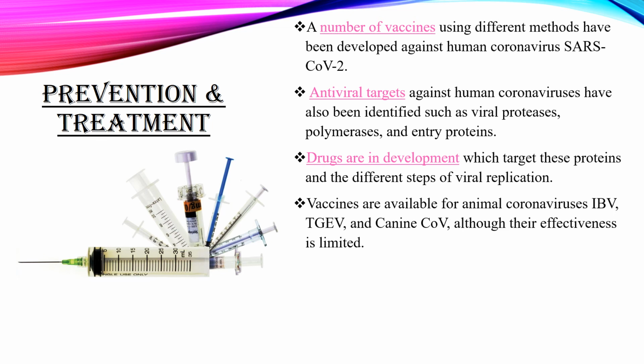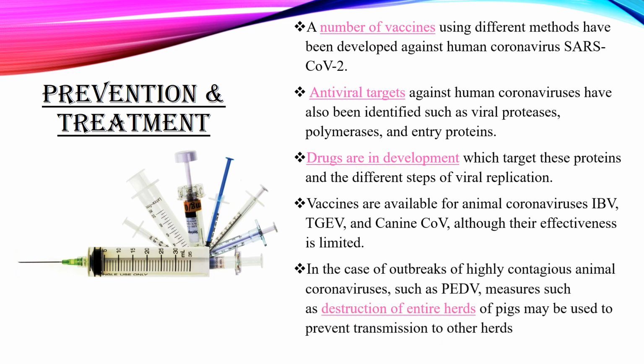Vaccines are available for animal coronaviruses IBV, TGEV, and canine CoV, although their effectiveness is limited. In the case of outbreaks of highly contagious animal coronaviruses such as PEDV, measures such as destruction of entire herds of pigs may be used to prevent transmission to other herds.